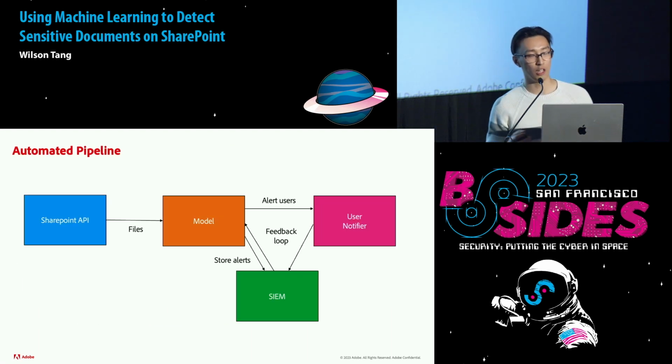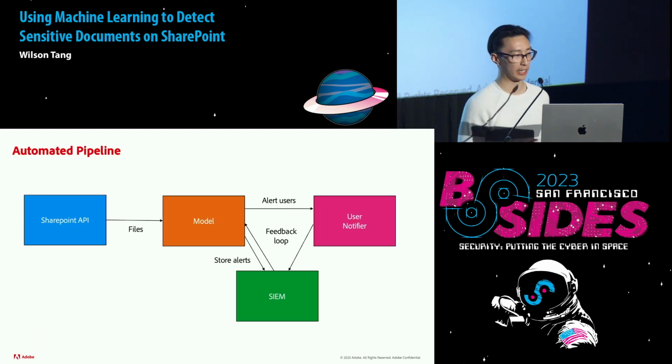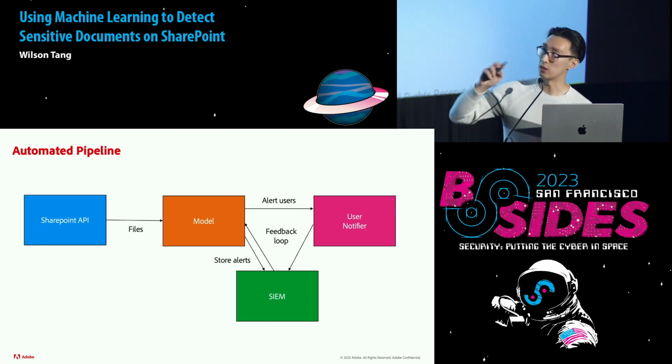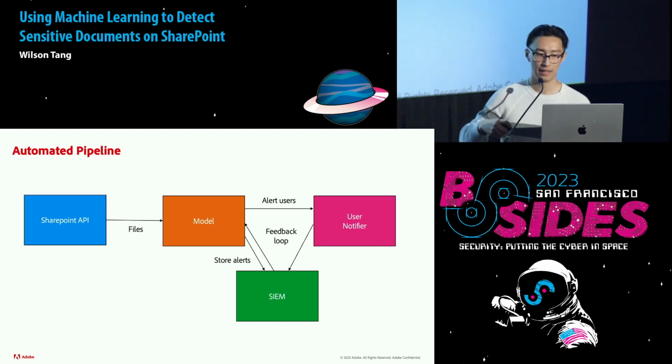Cool. Now we have two modeling techniques to detect sensitive documents, machine learning and regex. Now how do we deploy these machine learning models, and how do we create an automated pipeline for real-time detection on them? So first, we start with the SharePoint API, where we query a number of files for a certain time period. And then with those files, we run them through our model.